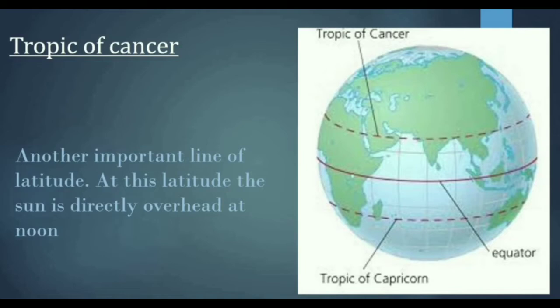Why do these seasonal and climatic changes occur there? Because of the tilted axis of the Earth. Okay. So when it is summer in the north of the Tropic of Cancer, it is winter in the south of the Tropic of Capricorn. See in the picture, summer in the north of the Tropic of Cancer and winter in the south of the Tropic of Capricorn.